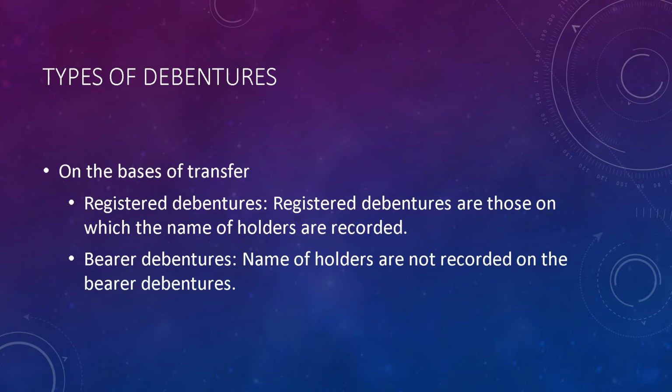When the debenture holder's name is not recorded in the register or in the books of accounts or in the records, it is called a bearer debenture. Means what? In a registered debenture, the name is fixed, that this debenture belongs to this person. But in the bearer debenture, no name is written. That's why we cannot say that this debenture certificate belongs to such a person or not.